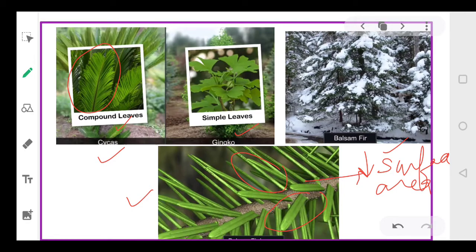Needle-like leaves reduce the surface area, and secondly, they are covered with thick cuticle, and they have sunken stomata. Sunken stomata means stomata are present deep inside, and this helps in preventing the loss of water. So first, the leaves are needle-like so that surface area is reduced. Secondly, they are covered with thick cuticle, and third, they have sunken stomata, which prevents water loss.